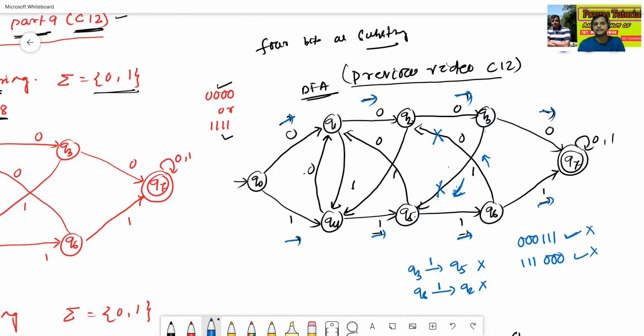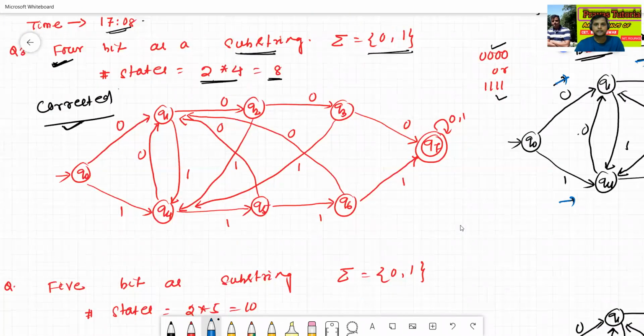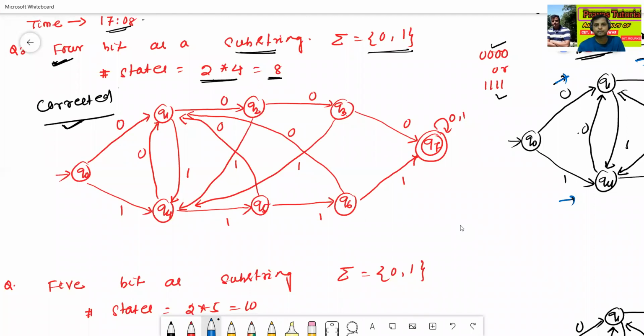We have corrected these mistakes in this video. Please see the transition from Q3. We corrected the transition from Q3 to Q4. In the previous video the transition was Q3 to Q5. That is a wrong transition, but the correct transition is Q3 to Q4.